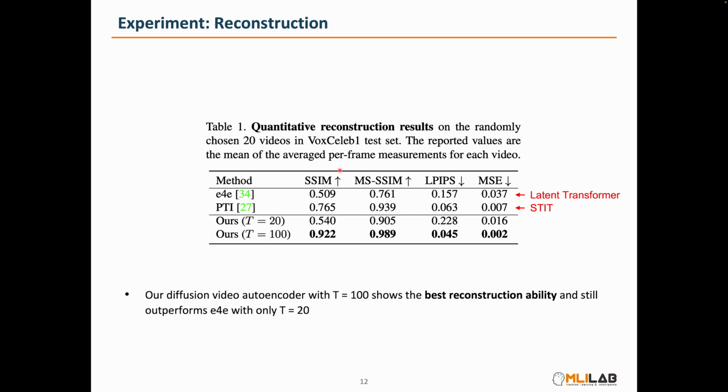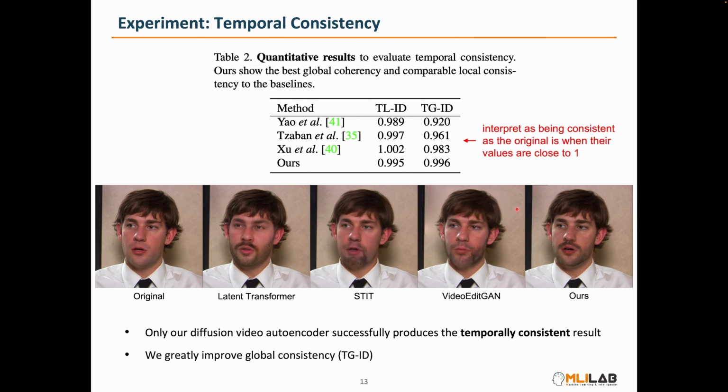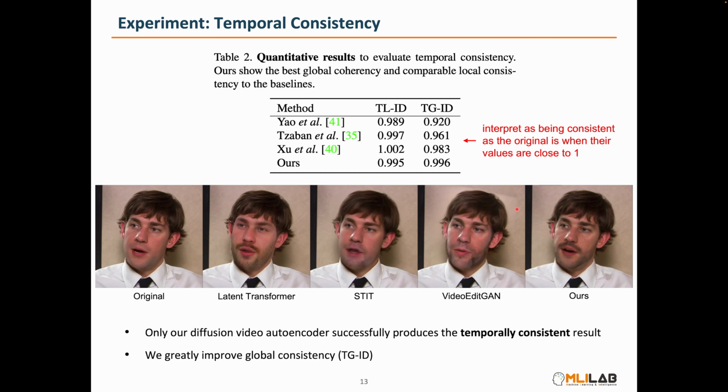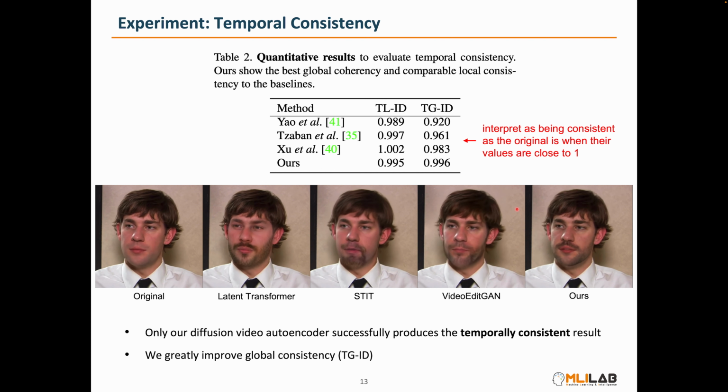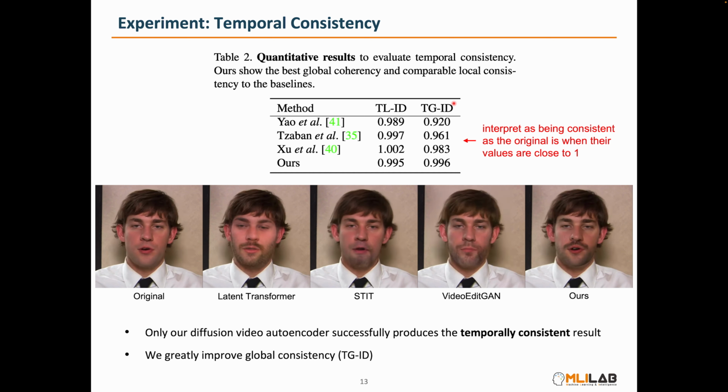We first conduct experiments on the reconstruction ability. Thanks to the diffusion model, our method shows better reconstruction ability than the GAN inversion method used by baselines. We also evaluate quantitatively and qualitatively to verify temporal consistency. We demonstrate the best qualitative results, and there is a significant improvement in the TG-ID metric, which estimates global consistency.